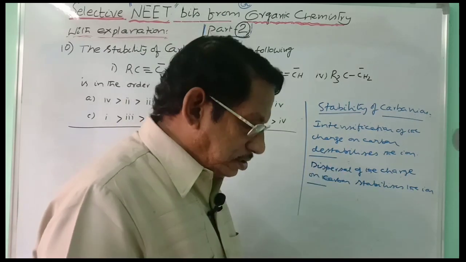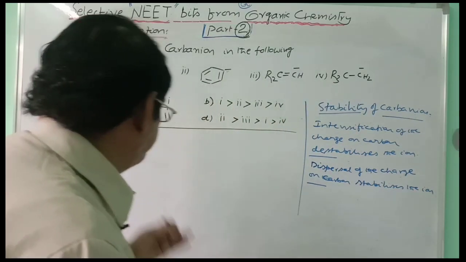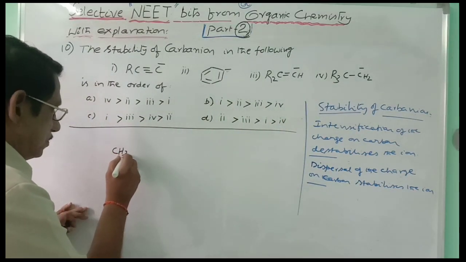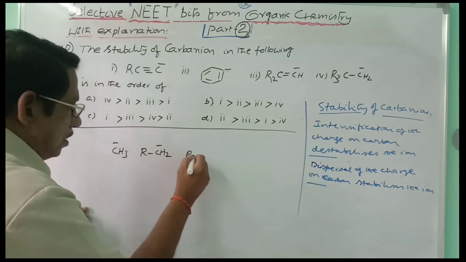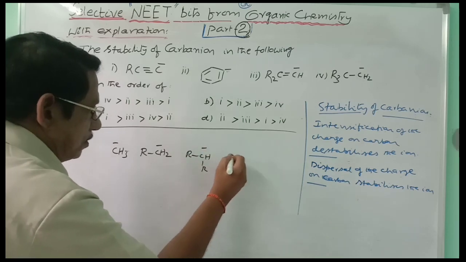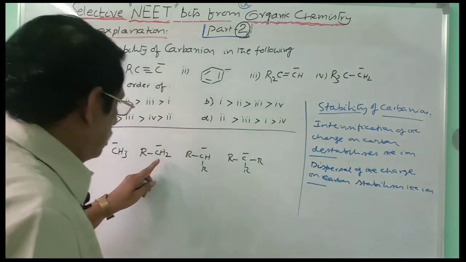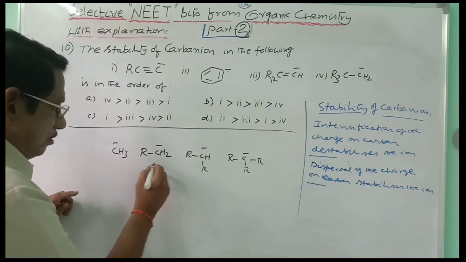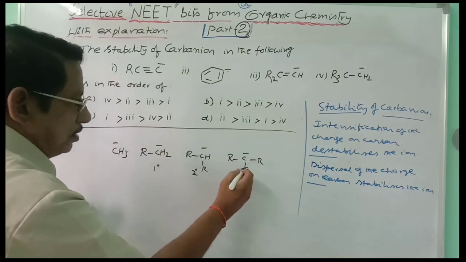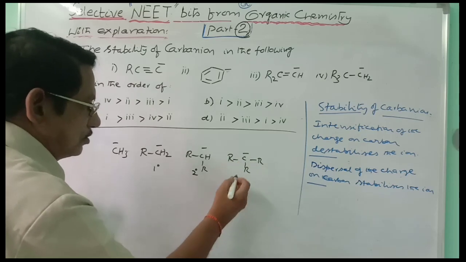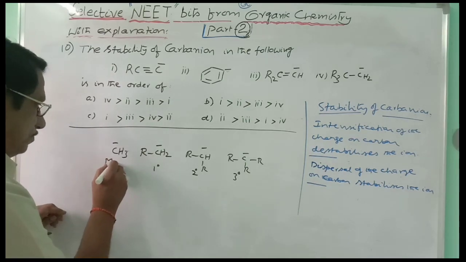Basing on this, now we can take the carbanions like methyl carbanion, next RCH2 carbanion, RCHR carbanion, RC minus R R carbanion. This carbanion is linked to one carbon, so this is primary. This carbon is linked to 2 carbons, so this is secondary. This carbon is linked to 3 carbons on all sides, it is tertiary. And this is of course super primary, methyl carbanion.